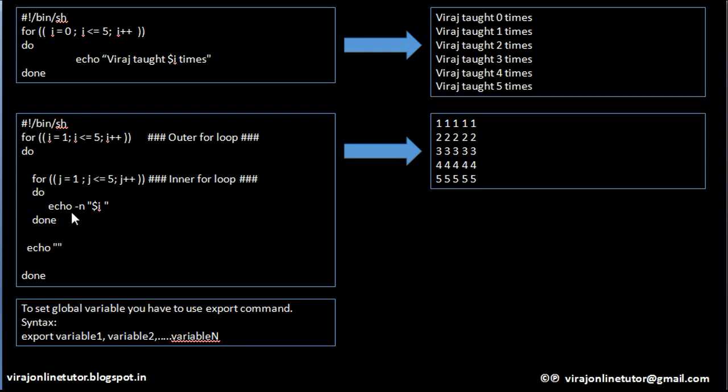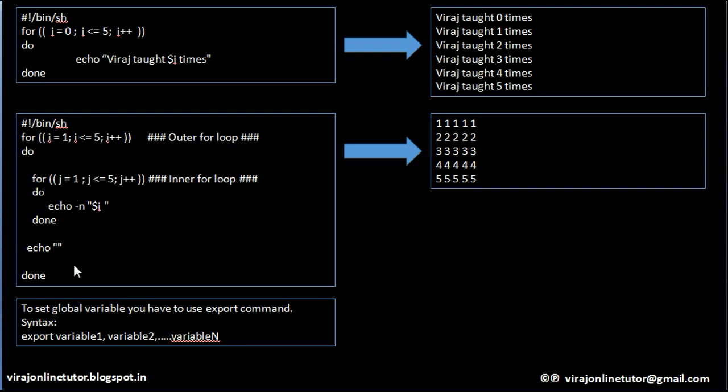So -n will prevent the \n from printing after printing the content. So -n will stop printing \n after printing $i.